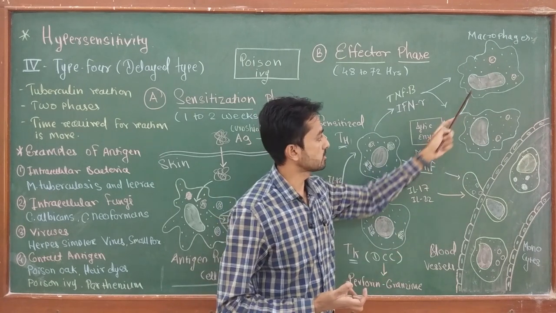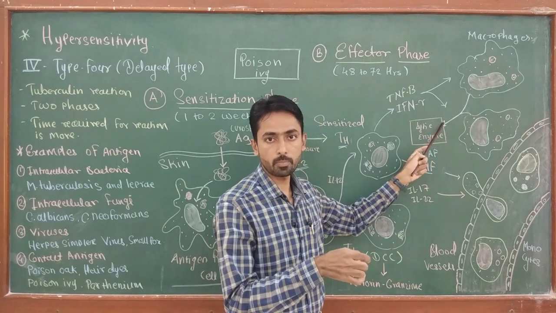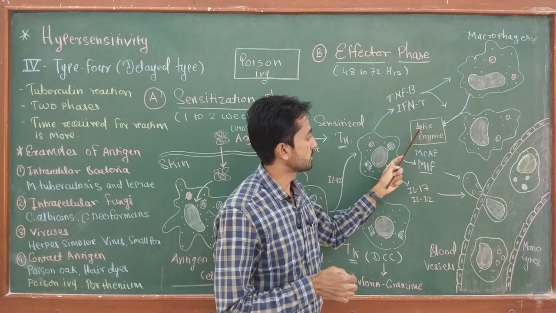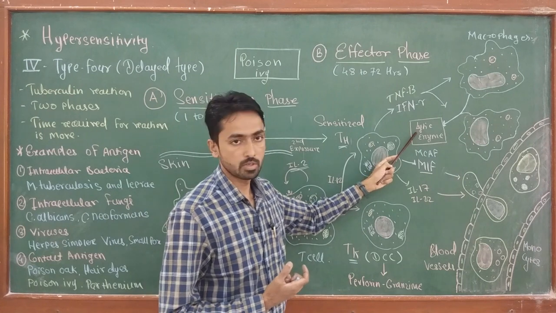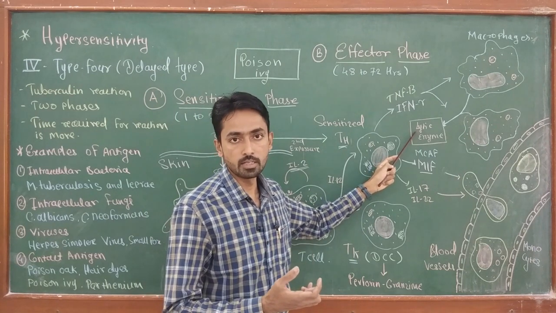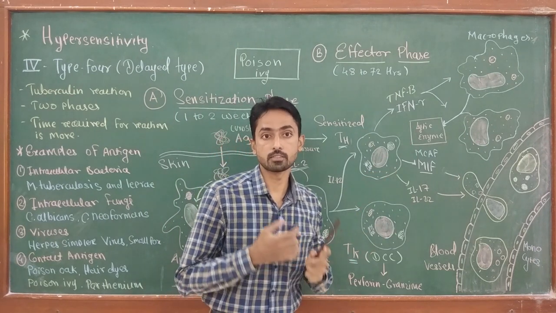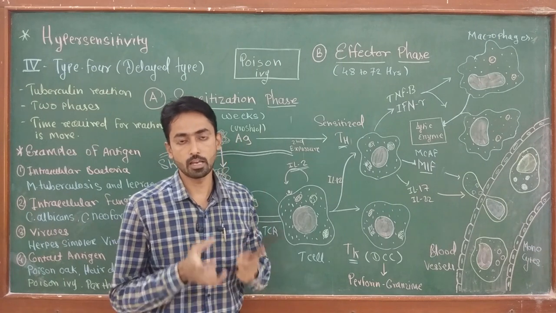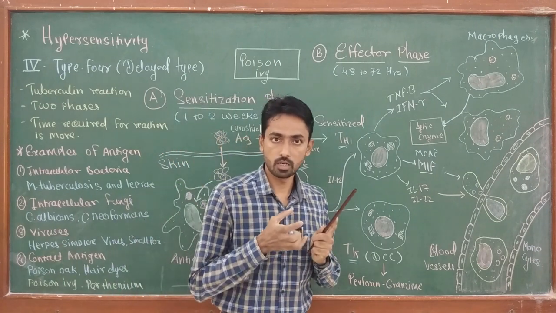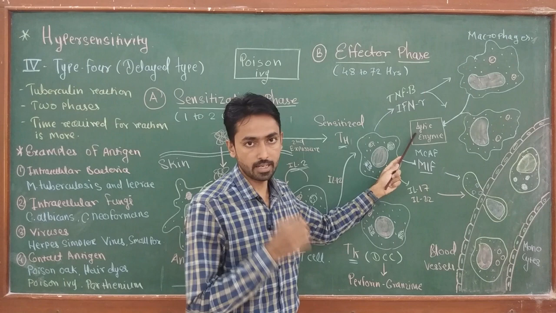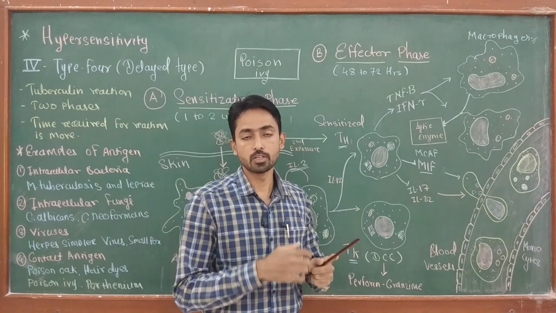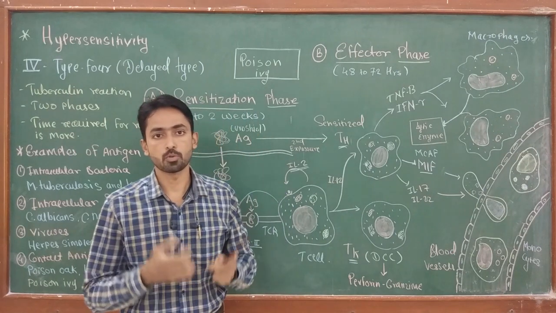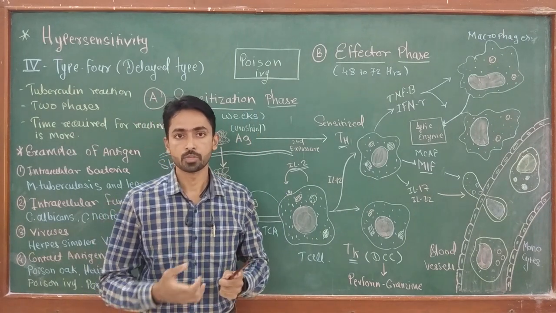When macrophages come to the site of antigen entry, they start secreting various weapons, like lytic enzymes for killing that particular antigen, then oxygen free radicals and nitrous compounds. And due to this heavy secretion of chemicals at the site of antigen entry, the antigen is cleared from the body, as well as, due to these lytic enzymes, body cells also get damaged locally.